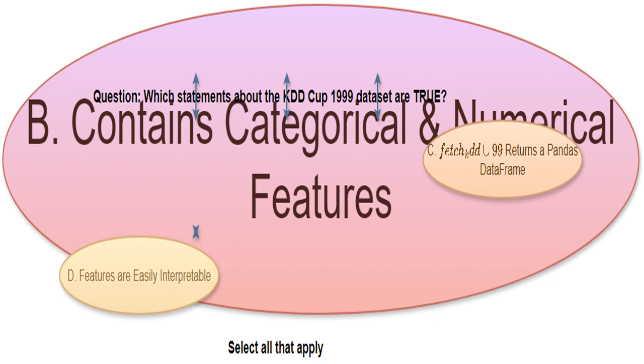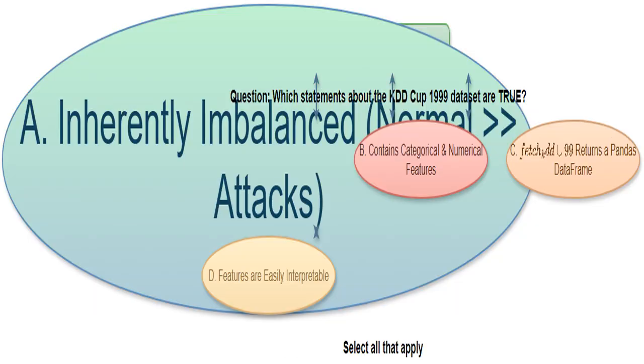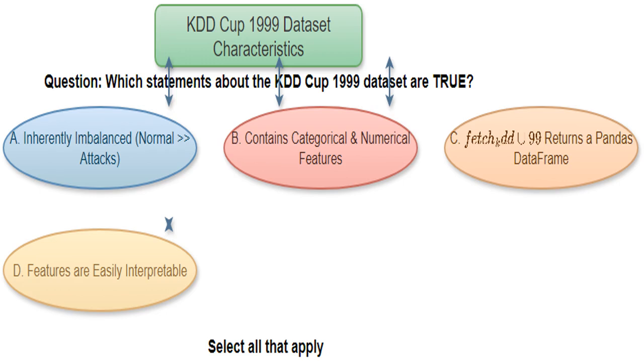Not very likely. This statement suggests that the fetch_kddcup99 function from scikit-learn directly gives you data in a pandas dataframe format. That's incorrect. You'll need to do some extra work to get the data into a pandas dataframe after using fetch_kddcup99. Think of it as getting a raw ingredient, and you still need to cook it before you can eat it.